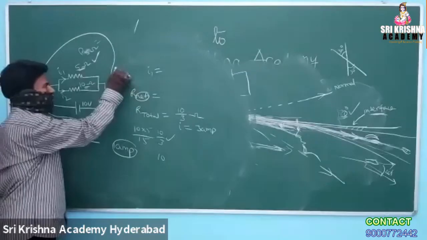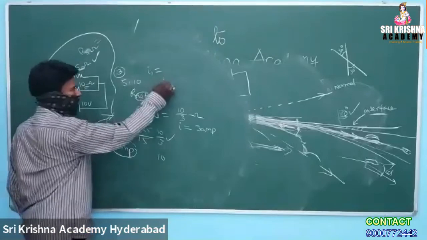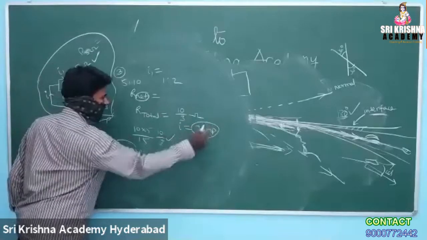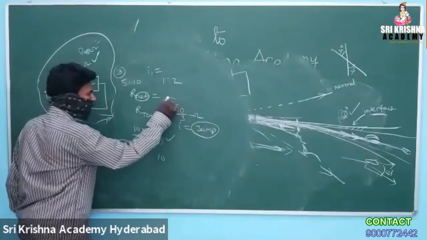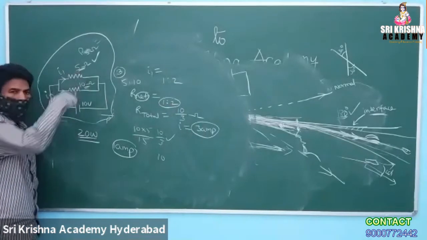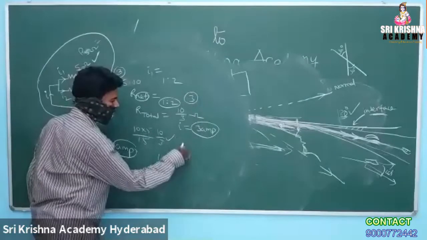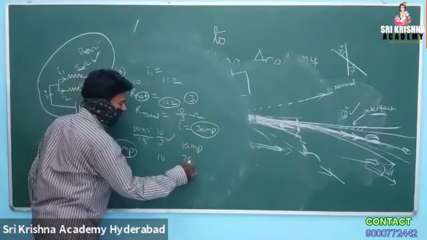So among the 3 parts of current, in which ratio is it sharing? 5:10 ratio, means 1:2. The 3 amp current is going to be divided in 1:2 ratio. Through 5 ohm, more current is expected to pass. So the 3 parts of current will be divided into 1 amp and 2 amp.